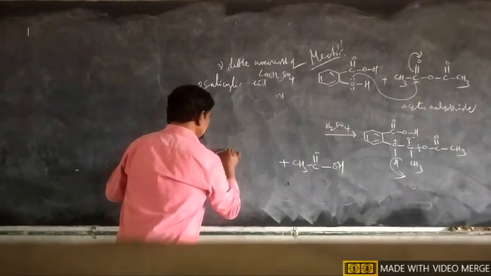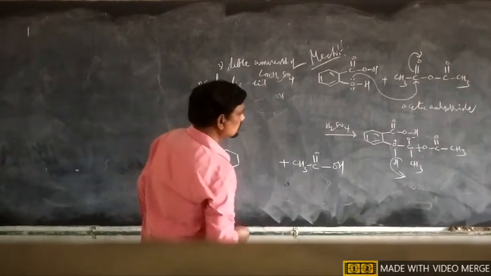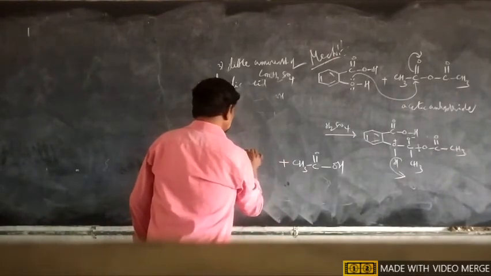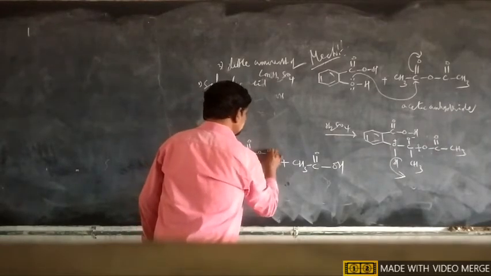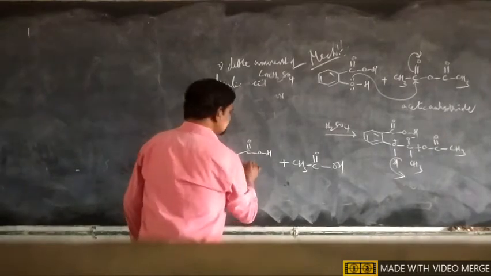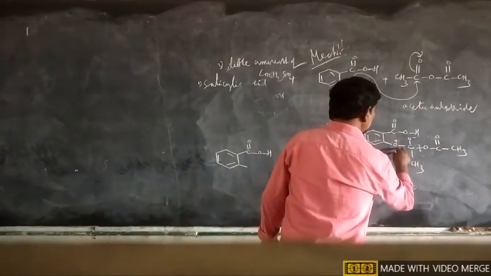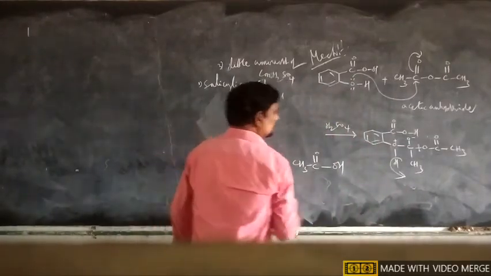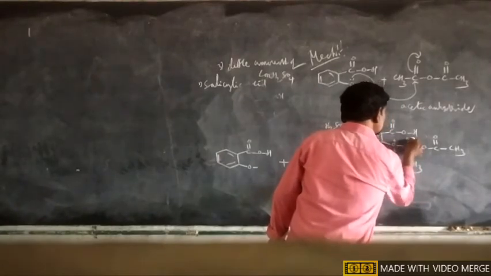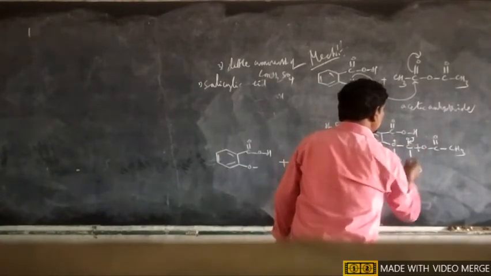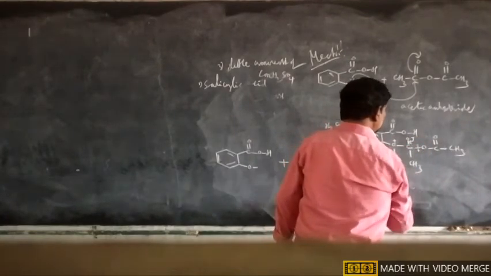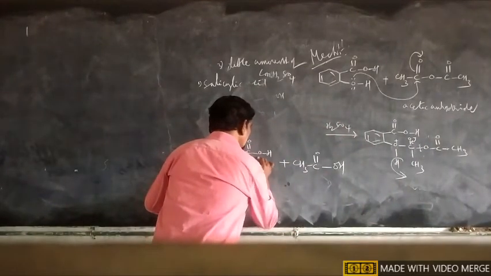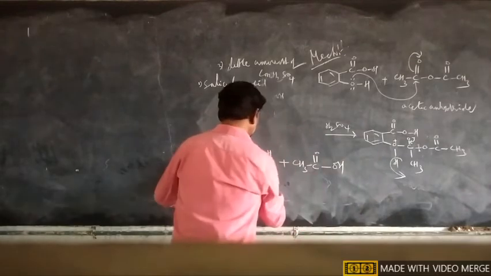So that's why the product, as usual, is written with the benzene ring and the remaining carboxylic acid portion, with CH3CO here. The pair of electrons comes back to oxygen, and the remaining negative charge is involved in this carbon, so C double bond O with the remaining CH3.